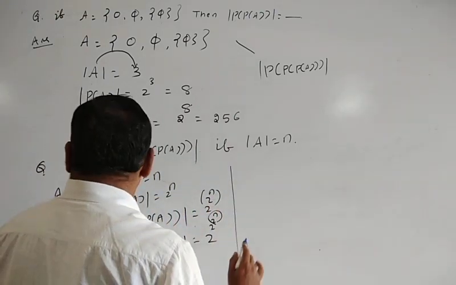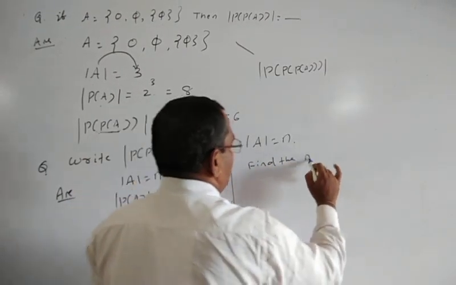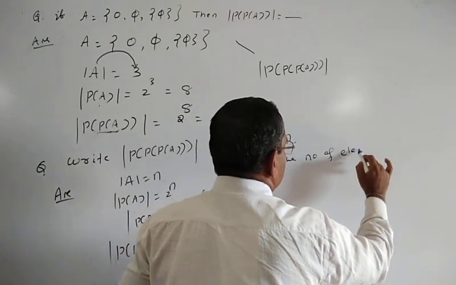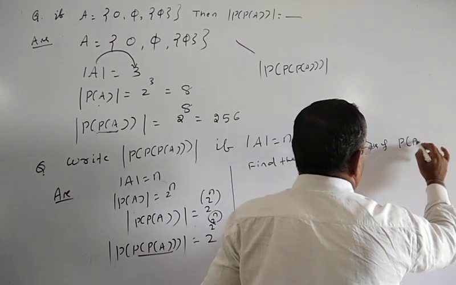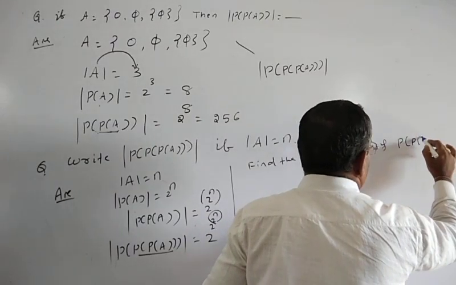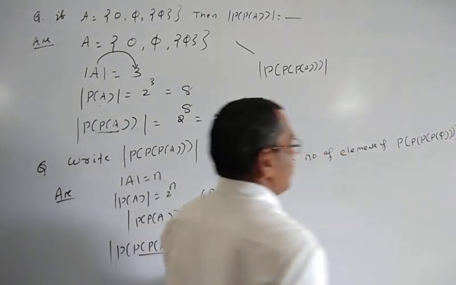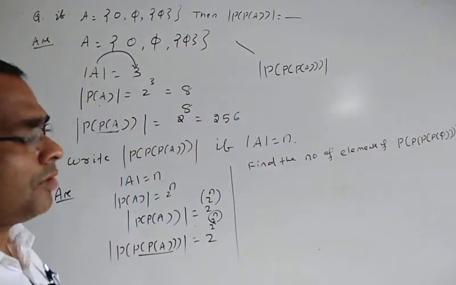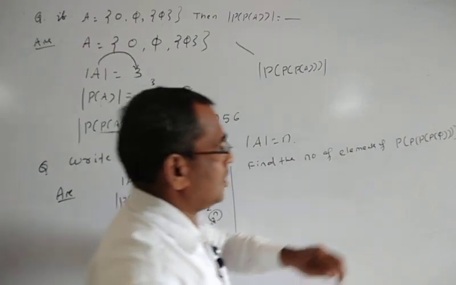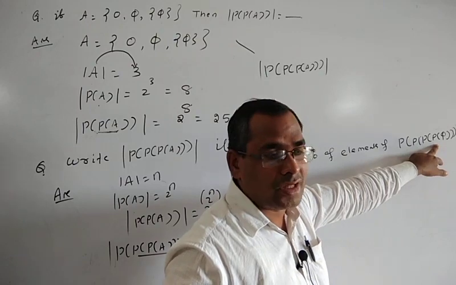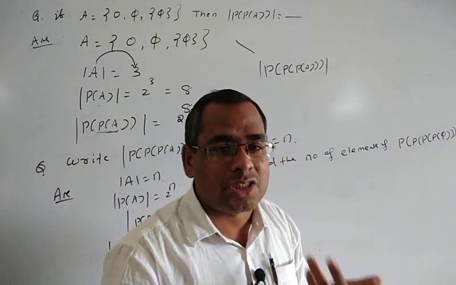Next another question also. Find the number of elements of P of empty set. What will be the number of elements of the power set of the empty set? Here the set is the empty set. And you know, the empty set has how many elements? There is no element, means 0 elements.